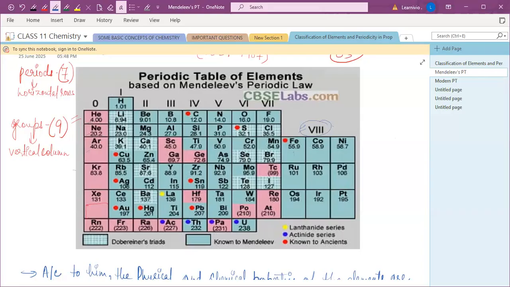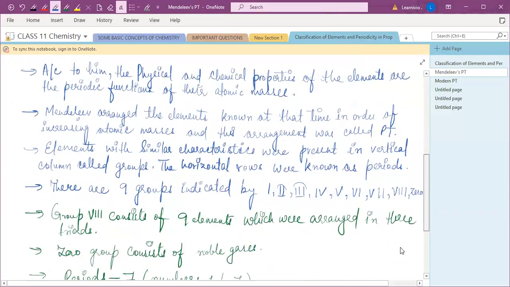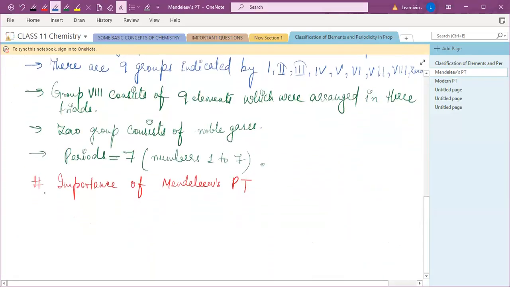He also said that the elements in the same group have similar properties, similar characteristics. So that's the first importance. Just write it down: this Mendeleev periodic table made the study of elements quite systematic.